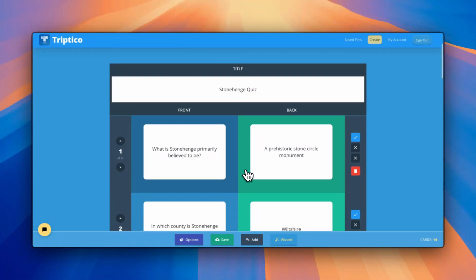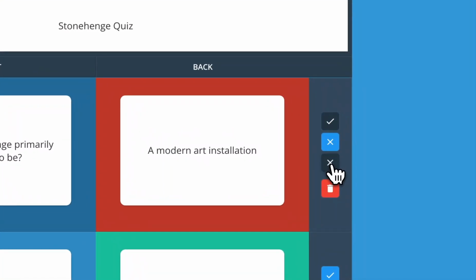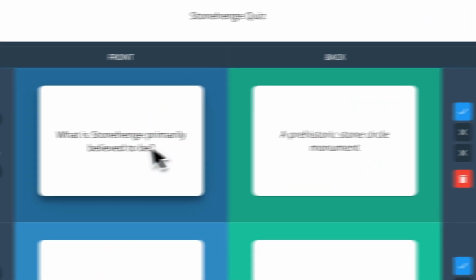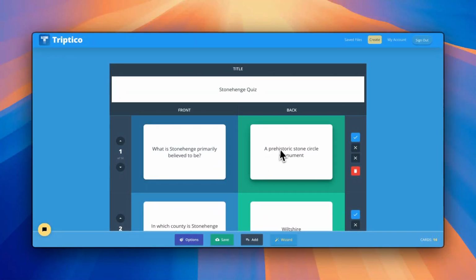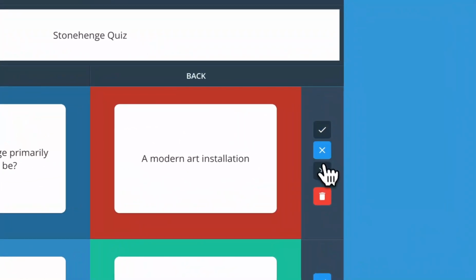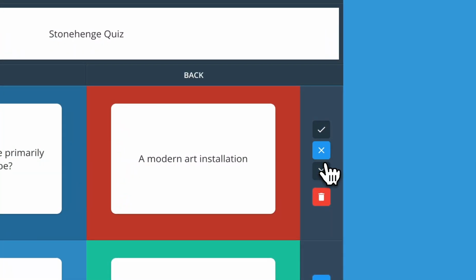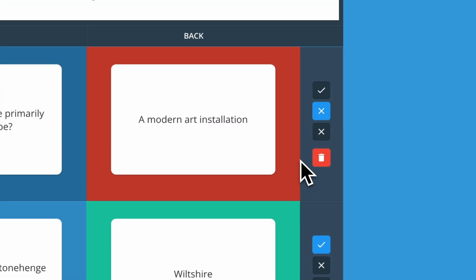And if you remember a newsletter a while ago, I mentioned that I've now brought the enhanced data into the editor. So these are 2 incorrect answers, and then we get the correct answer. The first question it's given us is, what is Stonehenge primarily believed to be? The correct answer: a prehistoric stone circle monument, but it's given us 2 incorrect answers as well to use in our quiz.